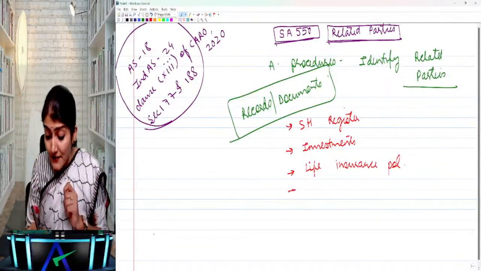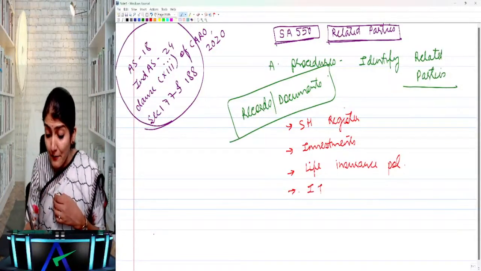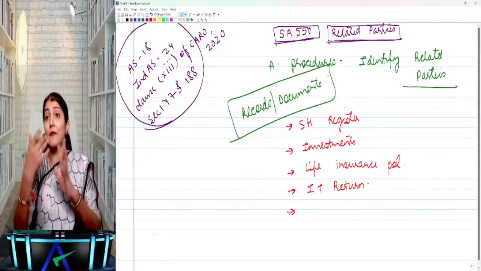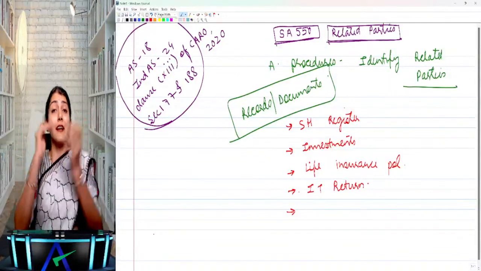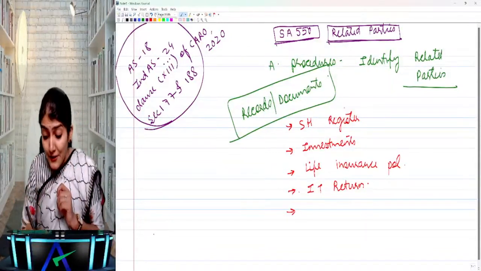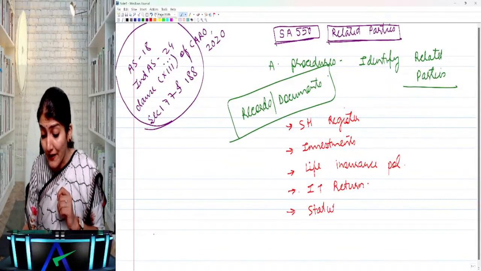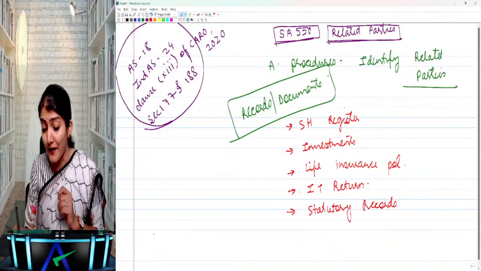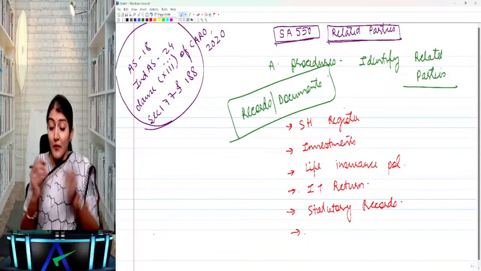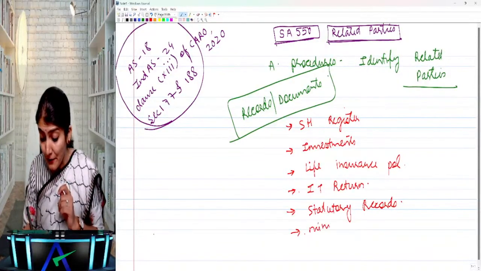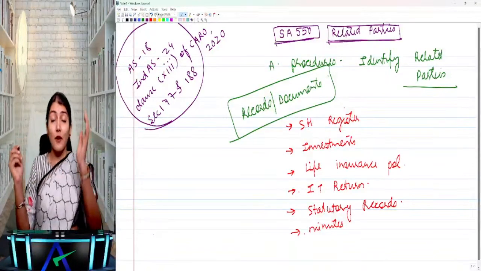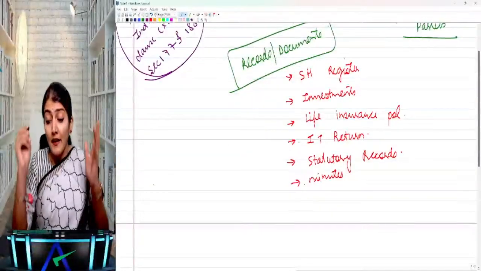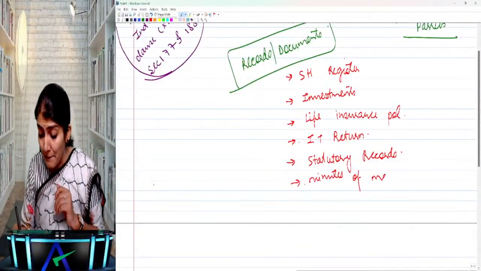Then you also come to know about it from the income tax return, because of section 40A(2)(b), payments to specified persons. Those specified persons are nothing but the related parties. Then the statutory records of the company, the section 189 register, which is the register of contracts of all the transactions entered into with related parties. Very important, the minutes of the meeting, because audit committee approval, shareholder approval and board meeting approval will be required for entering into transactions with the related party.